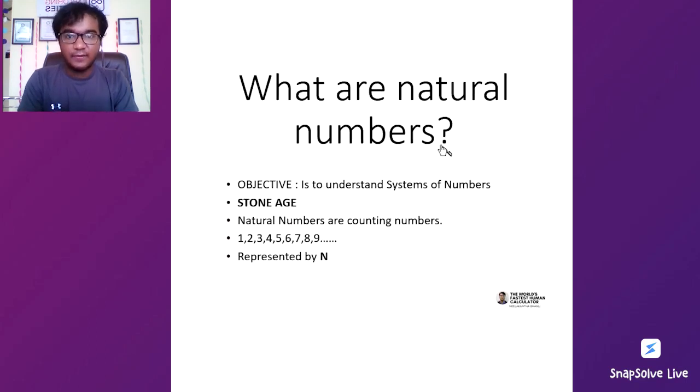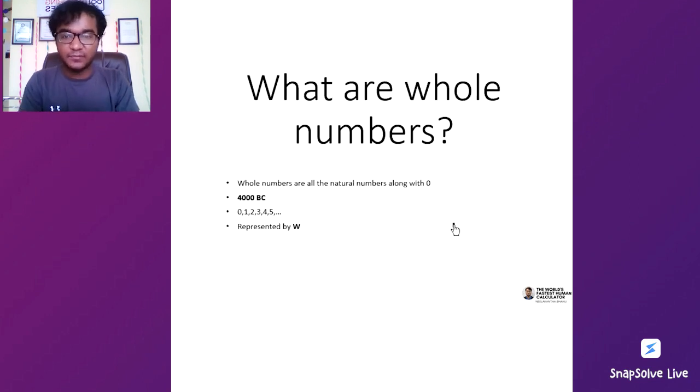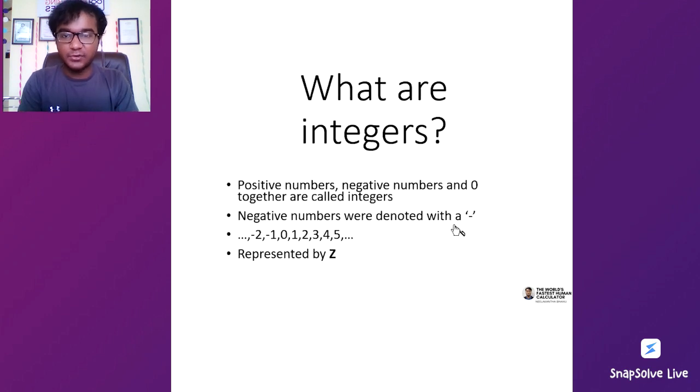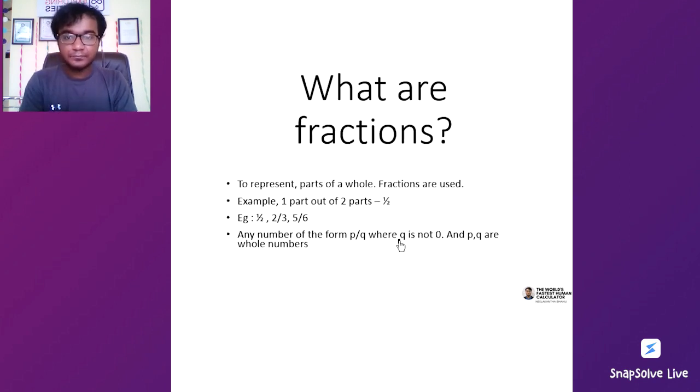So the immediate next question was, we were talking about what natural numbers were. We said natural numbers were counting numbers. We looked at what whole numbers were: whole numbers are natural numbers with 0. We said integers are natural numbers and 0 along with the negative numbers.